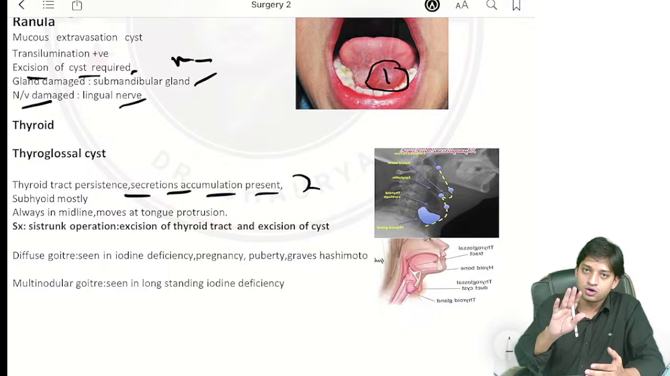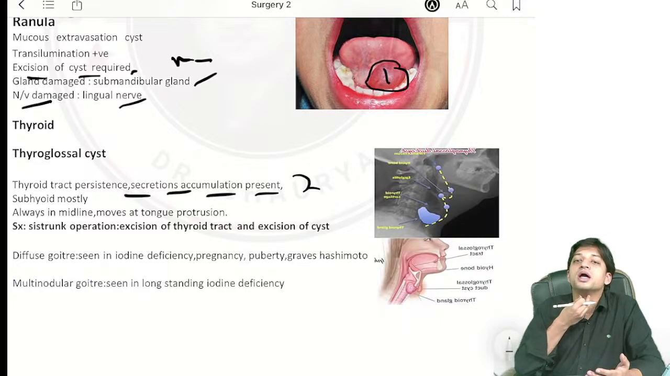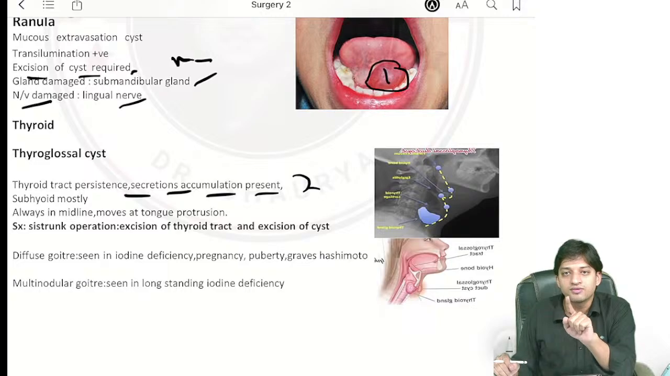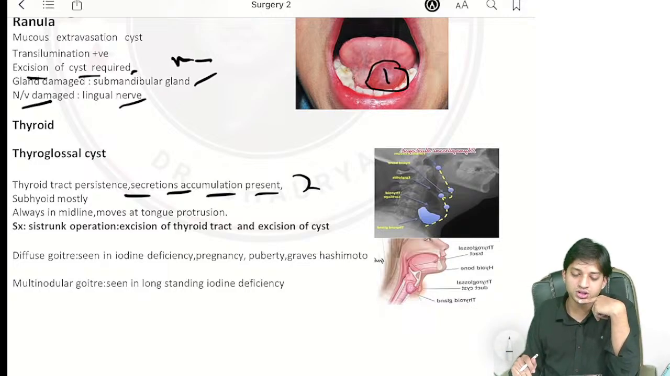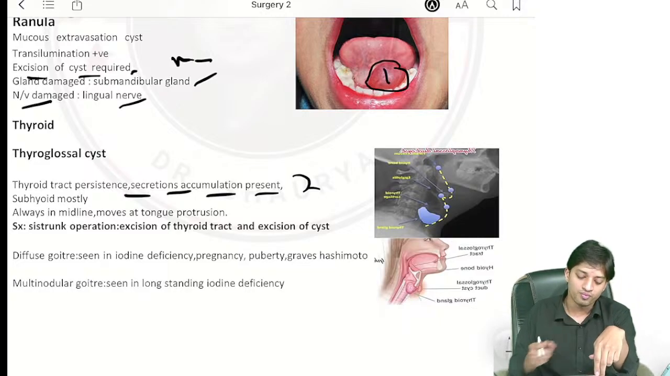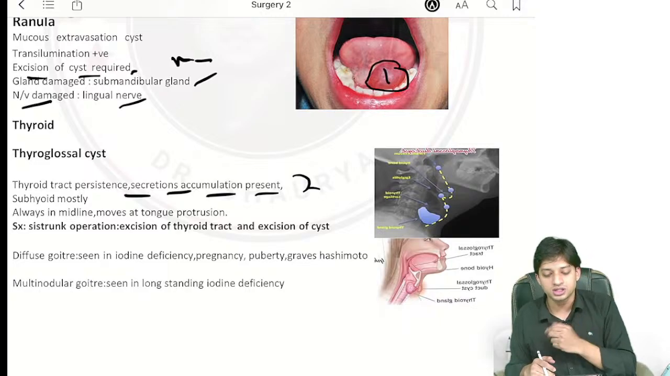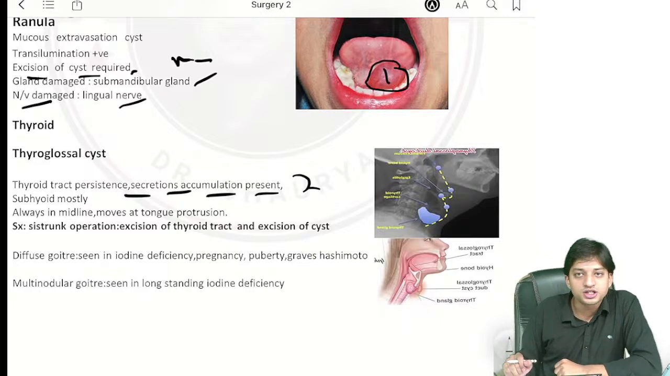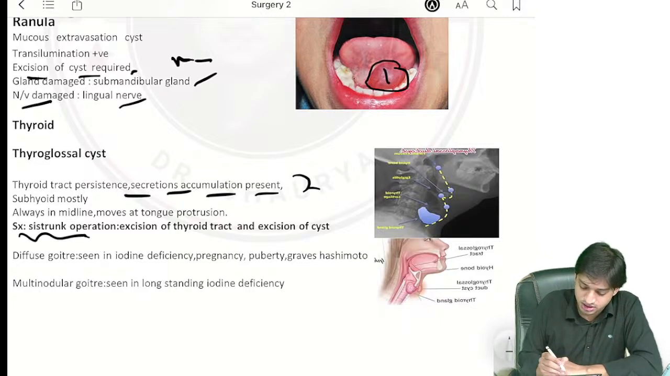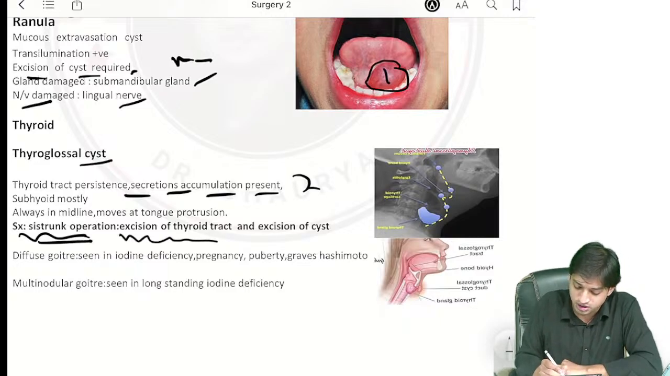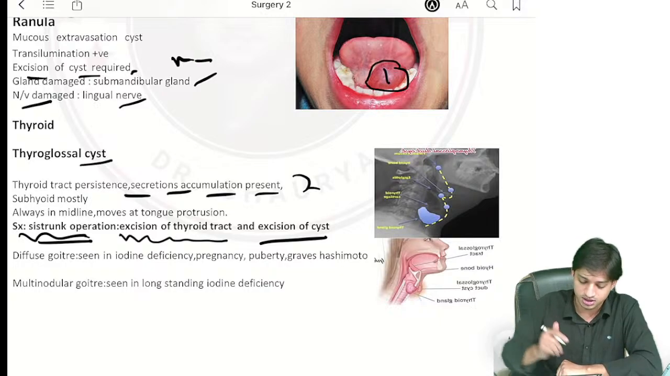Now, the thyroglossal cyst will always occur in the midline. In the history, in the question, they will give you that whenever the patient moves the tongue or protrudes the tongue, there will be movement, right? Whenever the patient protrudes the tongue, there will be movement of the thyroglossal cyst. The operation performed is the Sistrunk operation. You do excision of the thyroglossal tract and excision of the cyst.